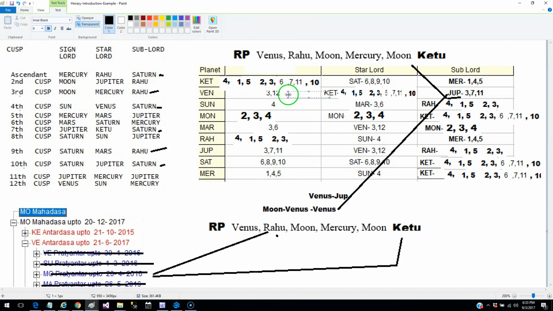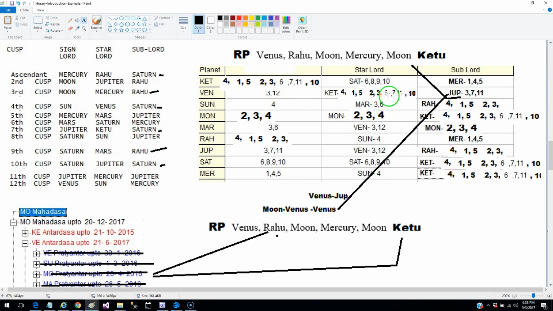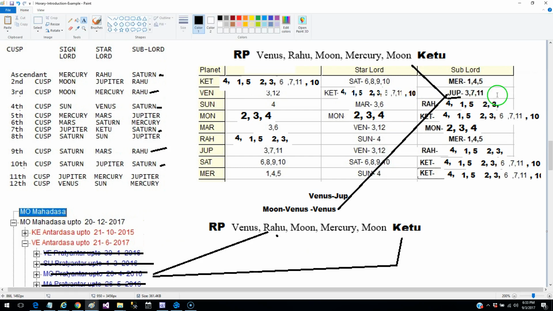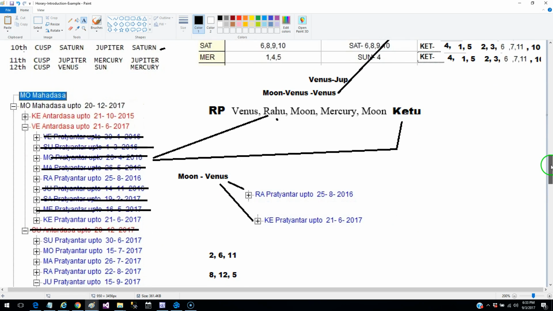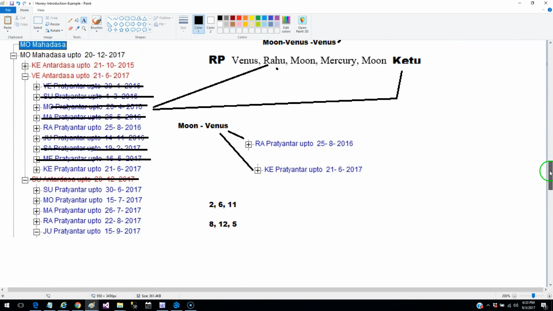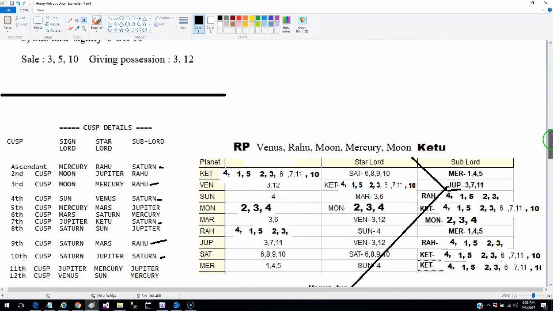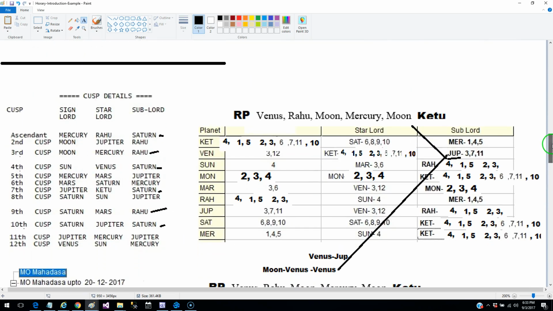If you look at Venus, Venus is very strongly indicating the 11th house over here, and the 11th house in the sublord also, and it is connected with the second house also. So I told her that this is going to be satisfactory.